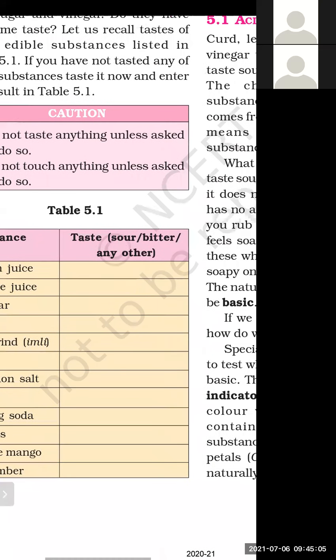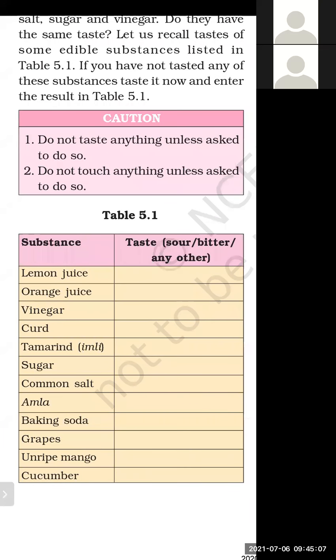So by doing this activity, basically we are having the taste of the substances. As we have discussed earlier, the substances will be of three types. It can be acids, it can be bases, it can be salts. So on the basis of their taste, we will categorize, we will differentiate between these substances.